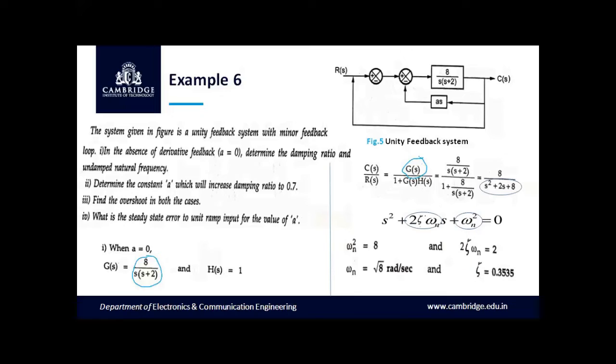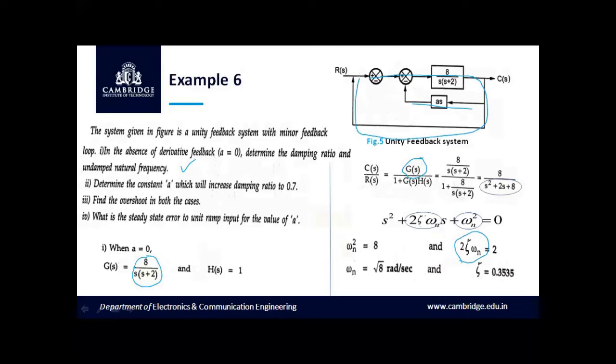So omega n will be equal to square root of 8 radian per second. Substituting for omega n in the expression 2 zeta omega n, we obtain zeta as 0.3535.